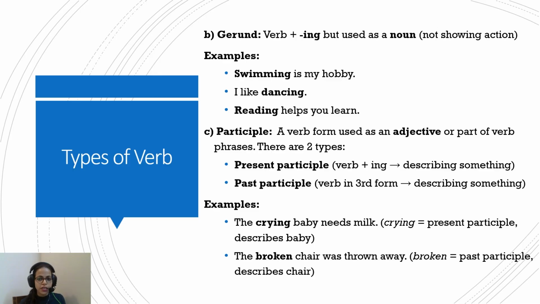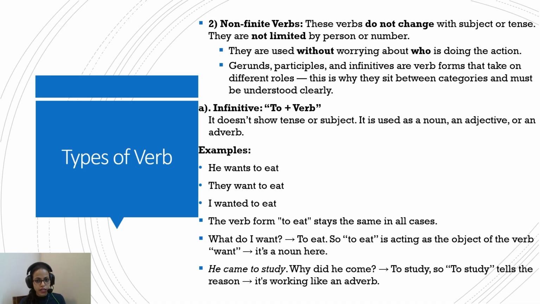So if somebody is pointing at the crying baby, that crying baby, the crying here is not really showing the activity, but it's an identification of the baby. So it's describing the baby. Similarly, the broken chair was thrown away. So here the verb broken is a participle because it is describing the chair, the broken chair. Which chair? The broken chair. So here the act of breaking is not happening, but the broken here is describing the chair. So it's a participle.